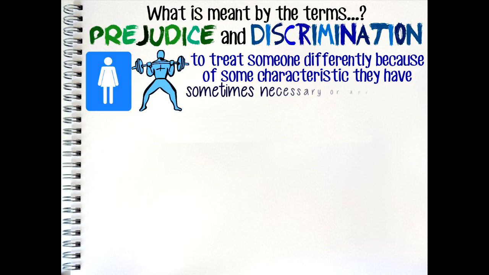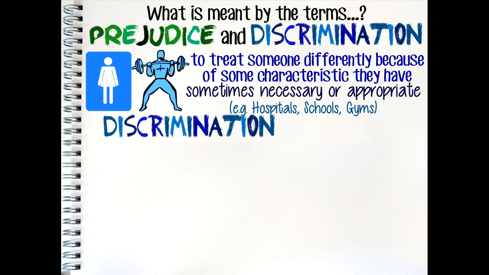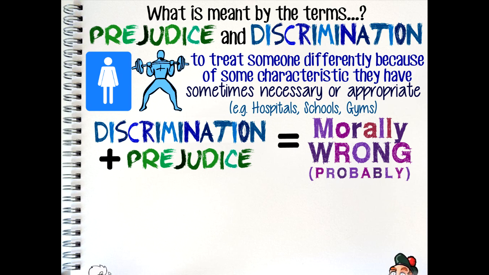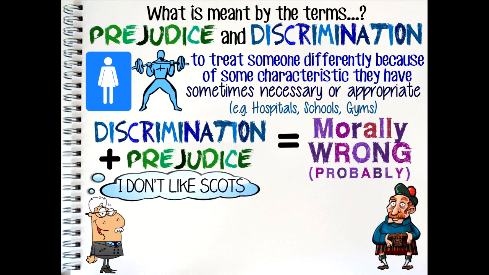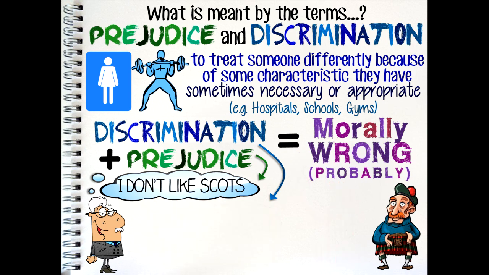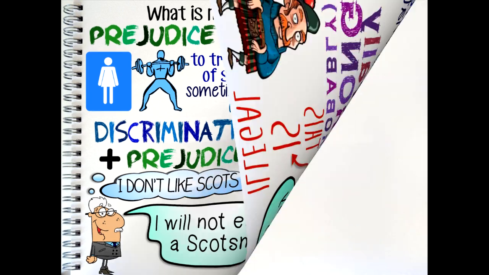I'm sure you can think of other examples where this sort of discrimination is also necessary or appropriate, for example in hospitals, schools, prisons and sporting contests. However, when discrimination is motivated by prejudice, then we are probably dealing with something that is morally wrong. For example, if I don't like Scots, i.e. I have a prejudice against Scots, and therefore I refuse to let my daughter date a Scotsman, I am now guilty of discrimination too. What I have described would be considered morally wrong by many people, but it would not be illegal. However, if I ran a business and refused to employ a Scotsman, then I would be breaking the law.